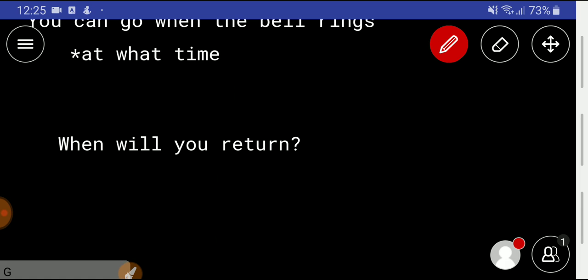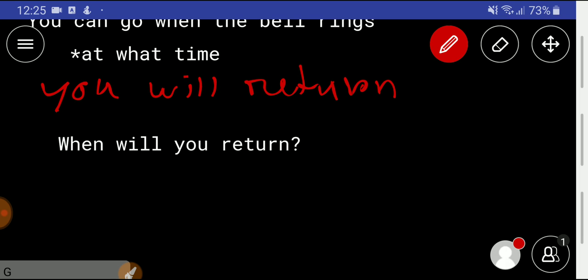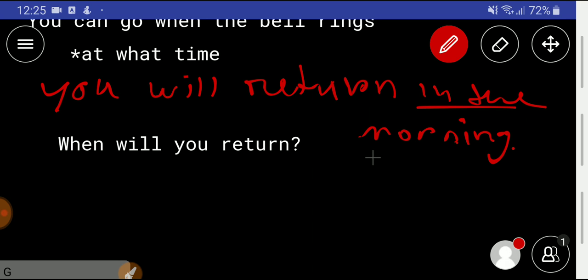Okay, let me write an example. You will return in the morning. Look at here, "in the morning" is a prepositional phrase, but it is acting here as an adverb because it is modifying the verb return. When you will return? In the morning, right? So this is an adverb.